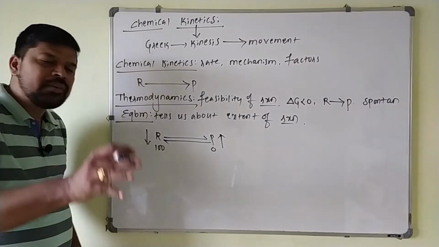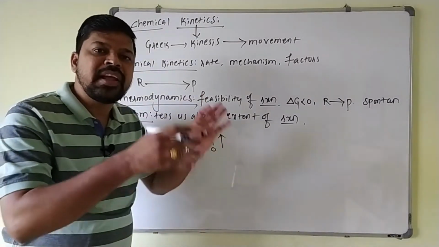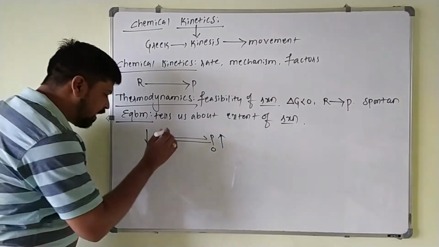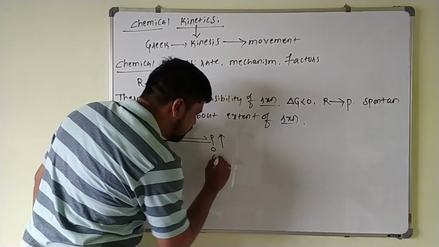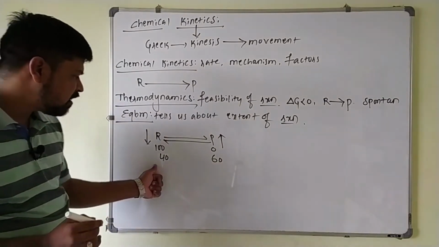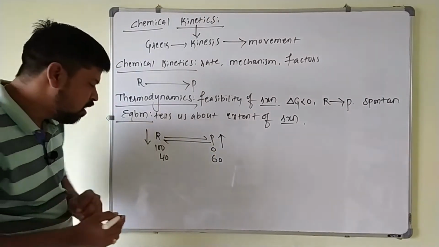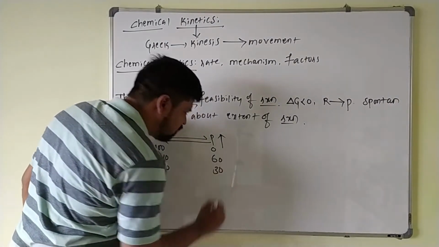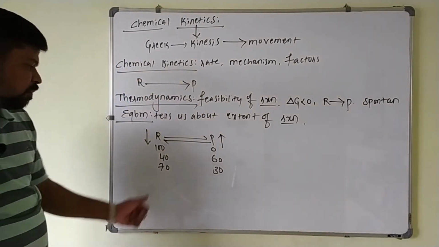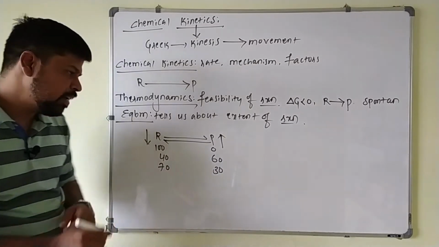So after some time the reaction may stop at any composition. After some time only 40 moles of reactant may remain and 60 moles are converted into product. After reaching this composition the reaction may stop, or else 70 moles of reactant remain as they are and only 30 moles of product are formed. Then also the reaction may stop.